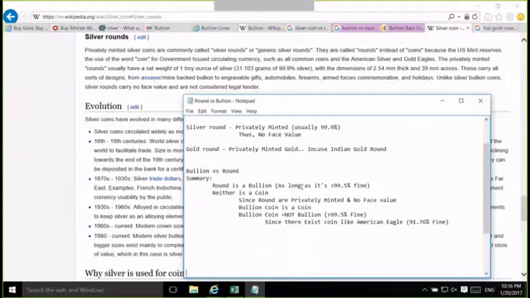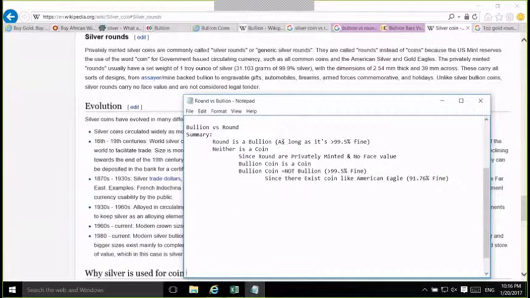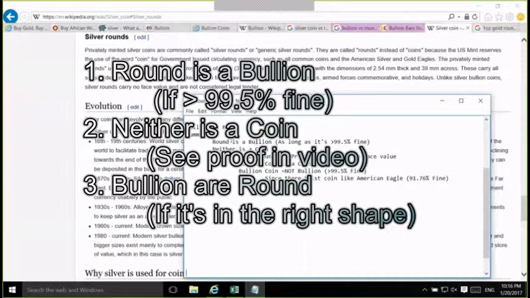But in summary, again, just going to repeat myself, bullion versus round. A round is bullion as long as it is greater than 99.5% fine. Neither is a coin, as we mentioned, right? Because rounds are privately minted, and a bullion coin, although it is a coin, is not bullion, per the American Eagle example. Okay, thank you. So I hope this clarifies for people. I know you will take a little bit of time to digest this.